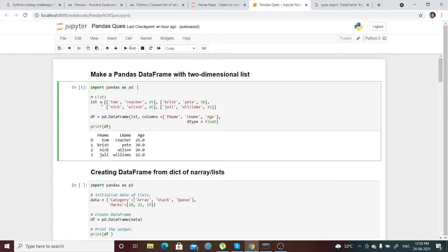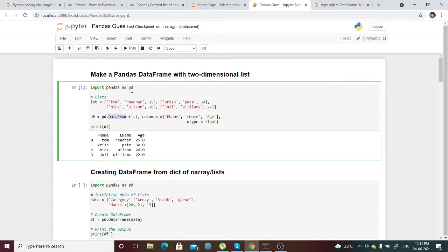This is a two-dimensional list. How do you know it's a two-dimensional list? Initially it has two brackets, so you can see it's a two-dimensional list. The list can contain multiple data types, so here it is string and int data type. So I'm including a two-dimensional list with these particular values, and I'm importing DataFrame from pd,